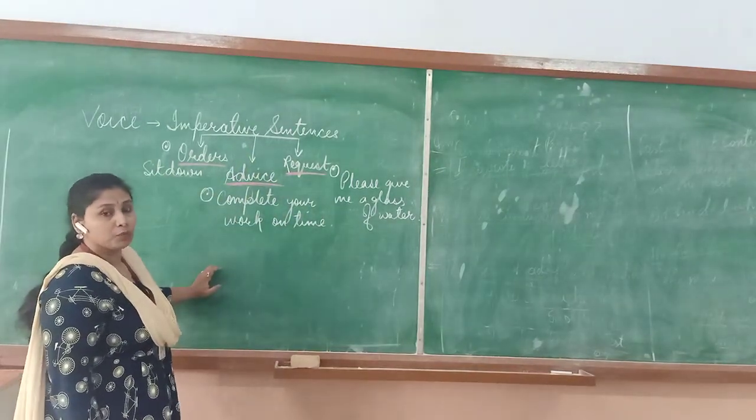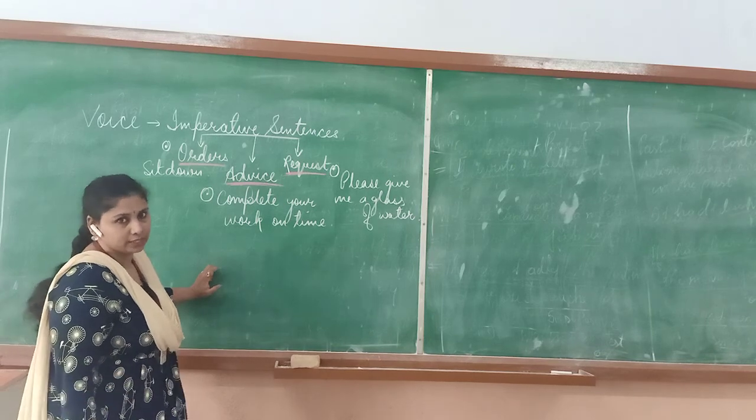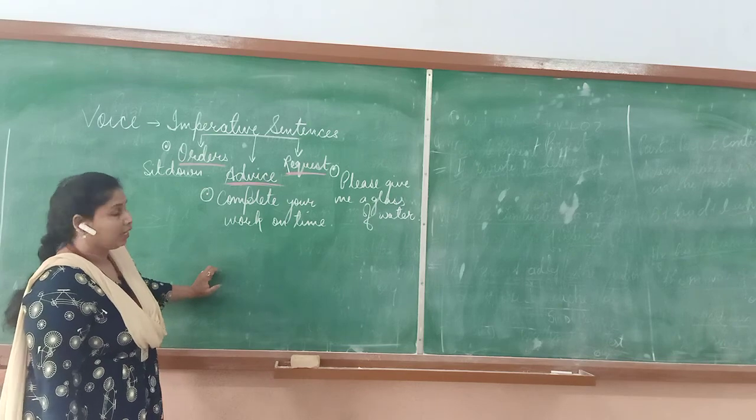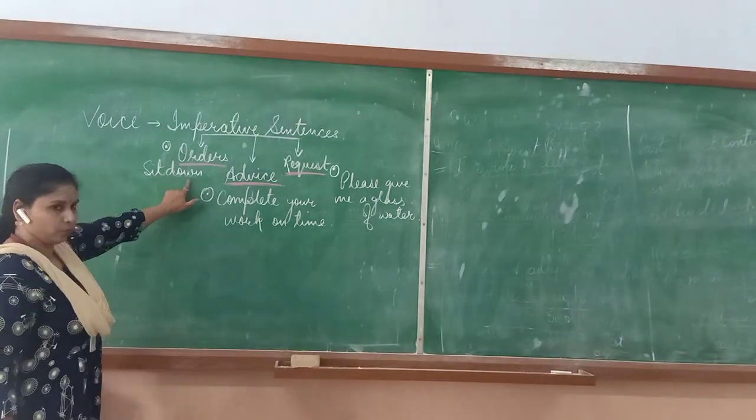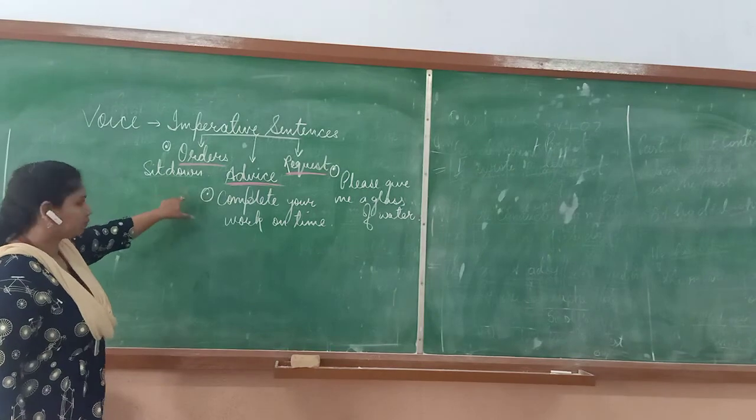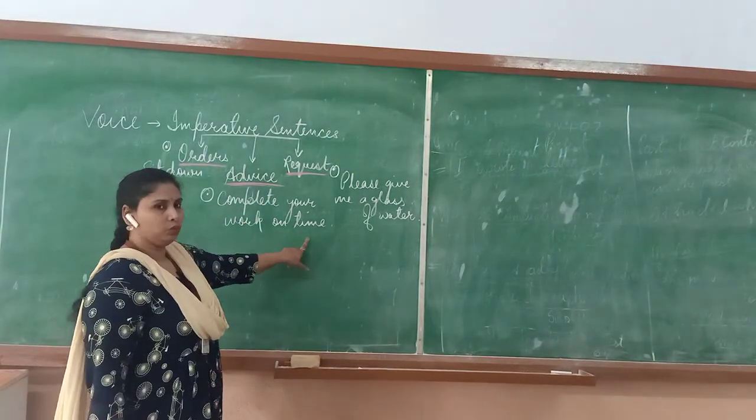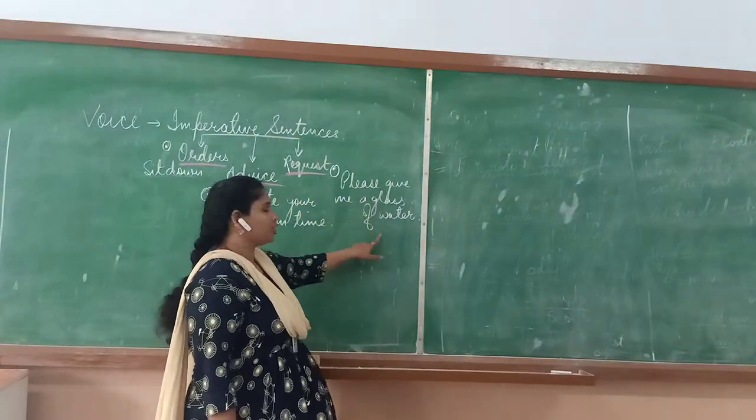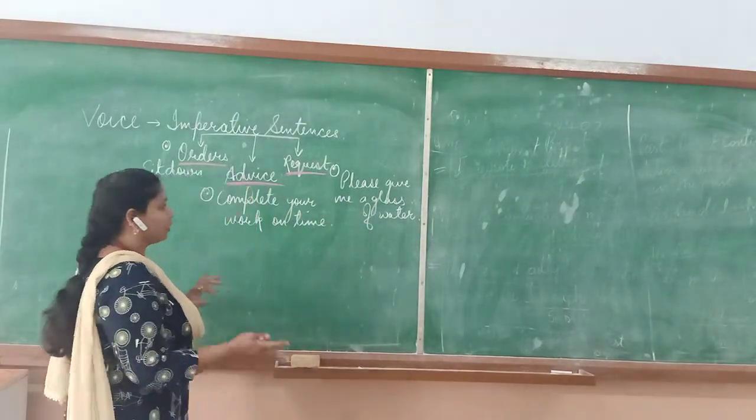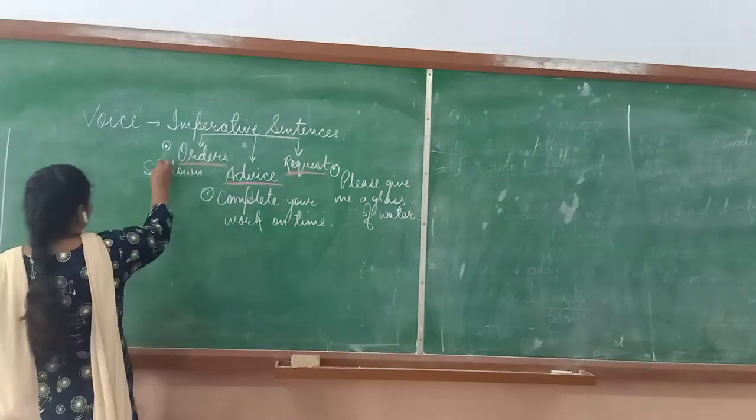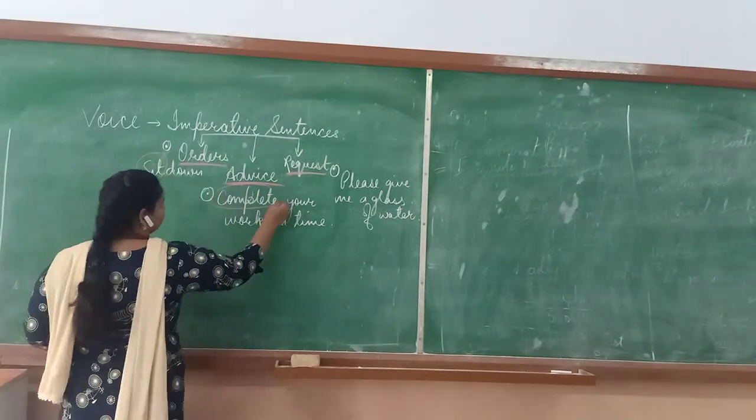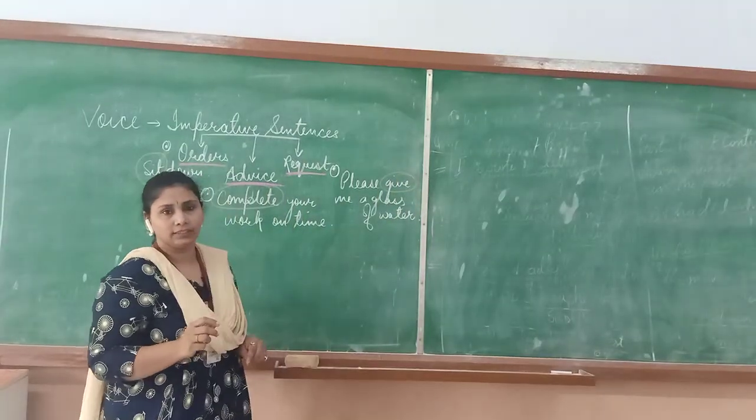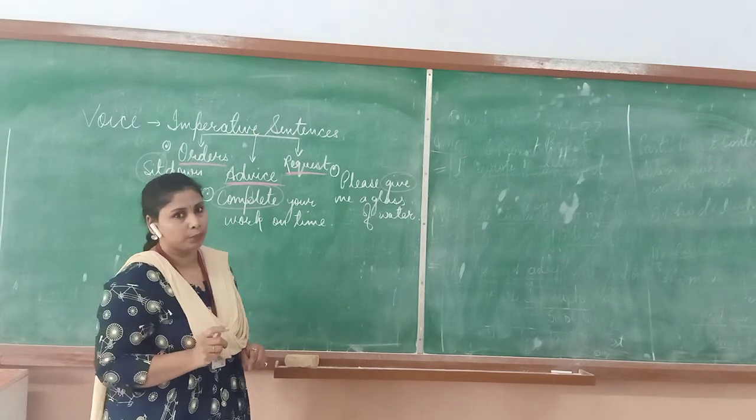There is a slight difference between the statements and the imperative sentences. Imperative sentences, most of the time, don't have a subject. As you can see over here, sit down, which is an order. Complete your work on time, which is an advice. Request, please give me a glass of water, where obviously you can see all these sentences are starting with verbs. Sit, complete, give. So all these sentences are starting with the verb.